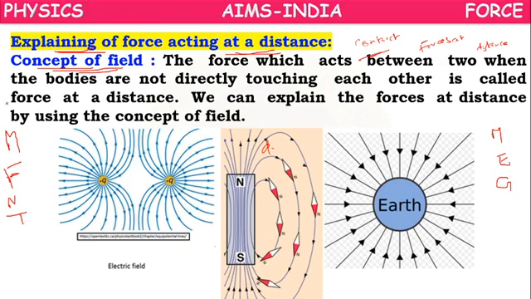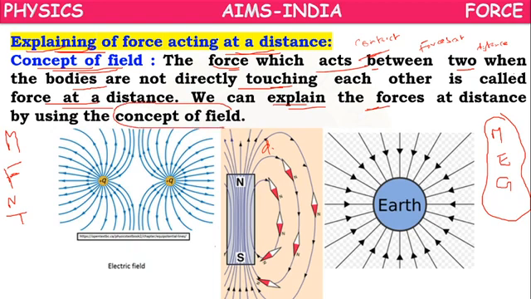The force which acts between two objects when the bodies are not directly touching each other is called force at a distance, which we have learnt already in these three cases. We can explain forces at a distance by using the concept of field. Suppose here a positive charge is there, here a negative charge is there.